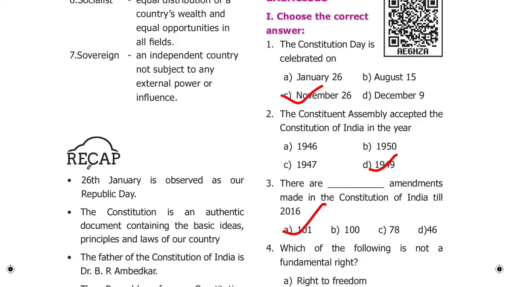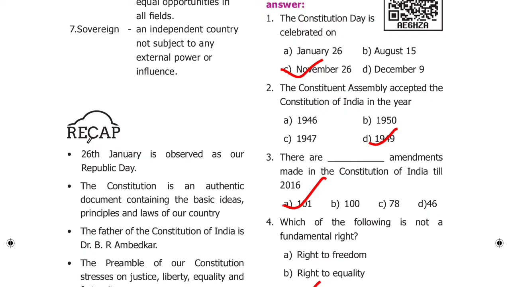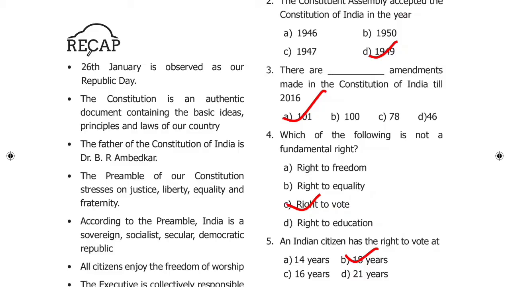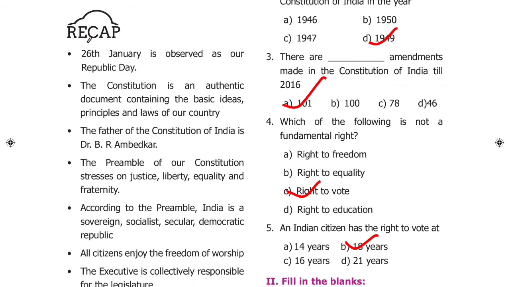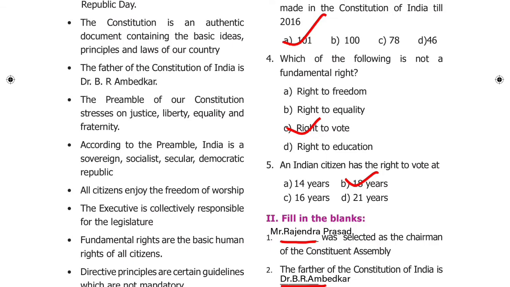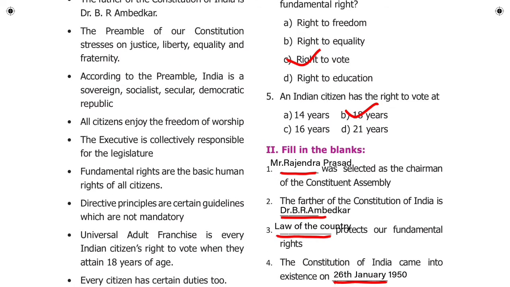Answer: November 26. The Constituent Assembly accepted the Constitution of India in the year dash. Answer: 1949. There are dash amendments made in the Constitution of India till 2016. Answer: 101. Which of the following is not a fundamental right? Answer: Right to vote. An Indian citizen has the right to vote at dash years. Answer: 18.